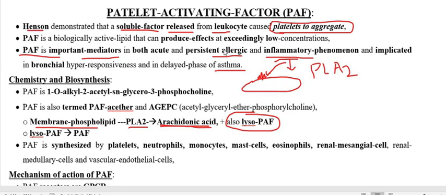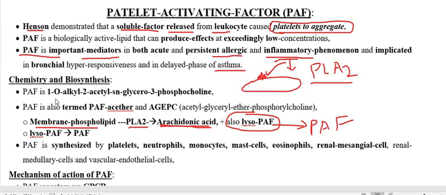The name itself indicates it is activating the platelets, and therefore the name is platelet activating factor. This lyso-PAF finally gets converted into the platelet activating factor. So you can say the same membrane phospholipid in the presence of the same enzyme phospholipase A2 gets converted into lyso-PAF and finally platelet activating factor.